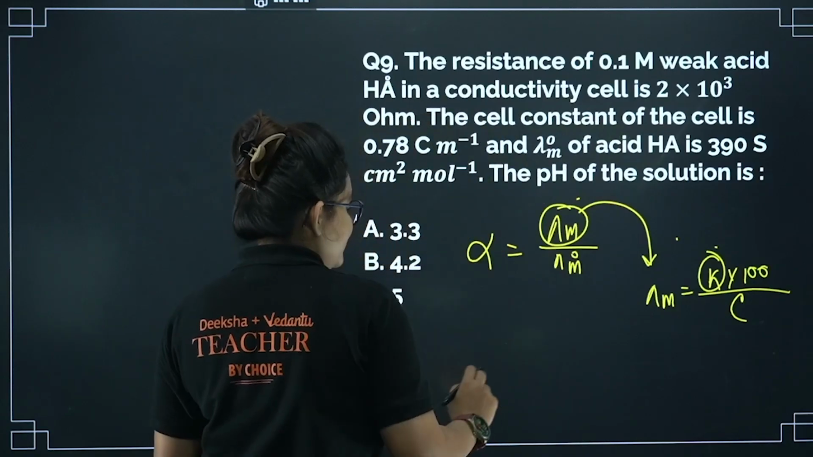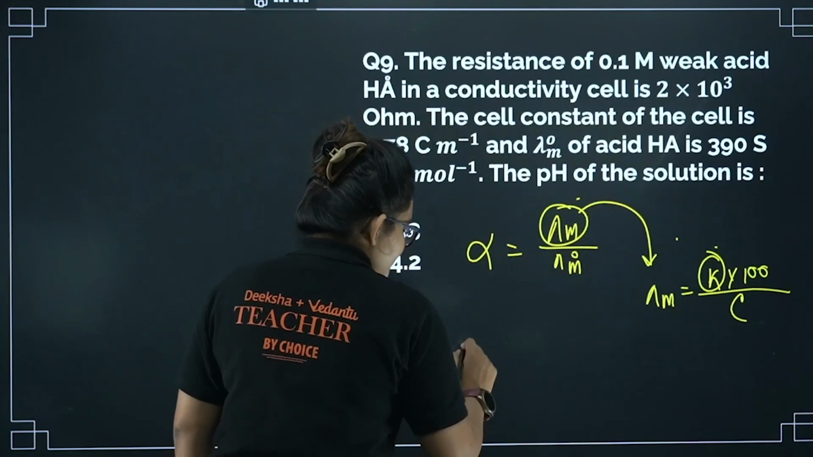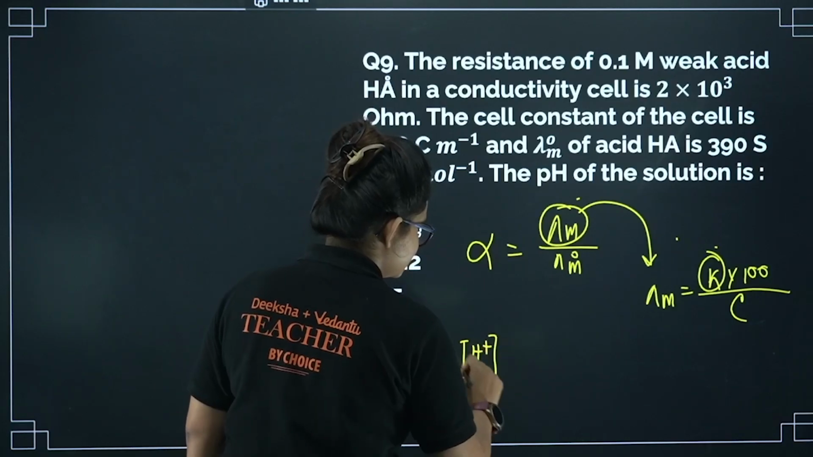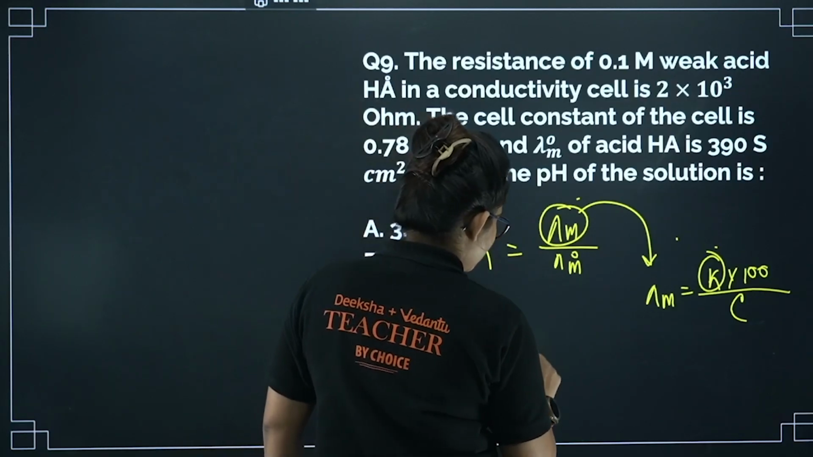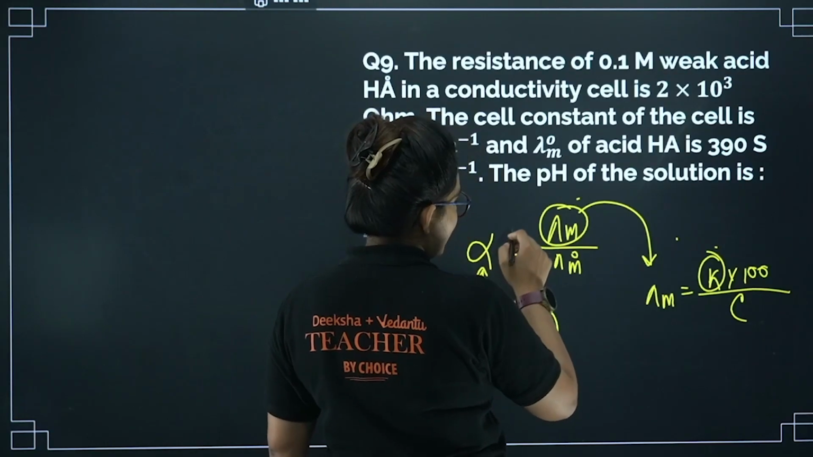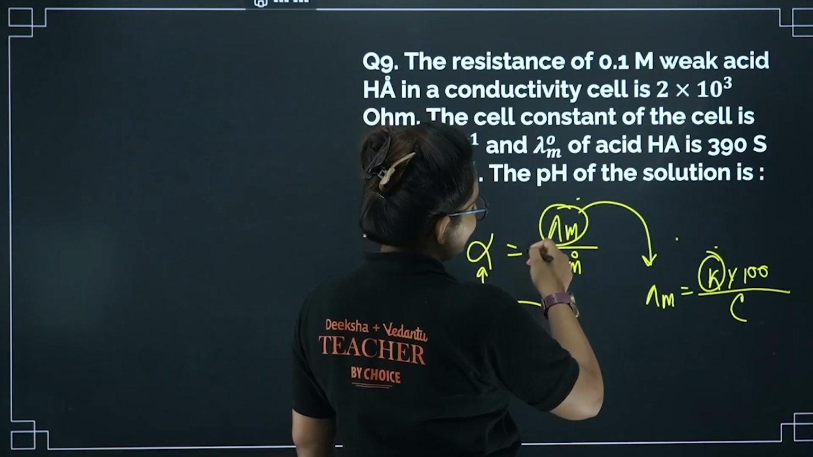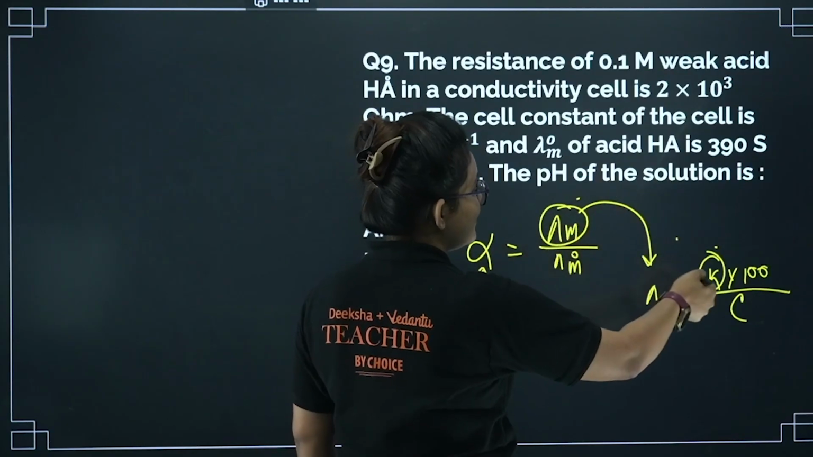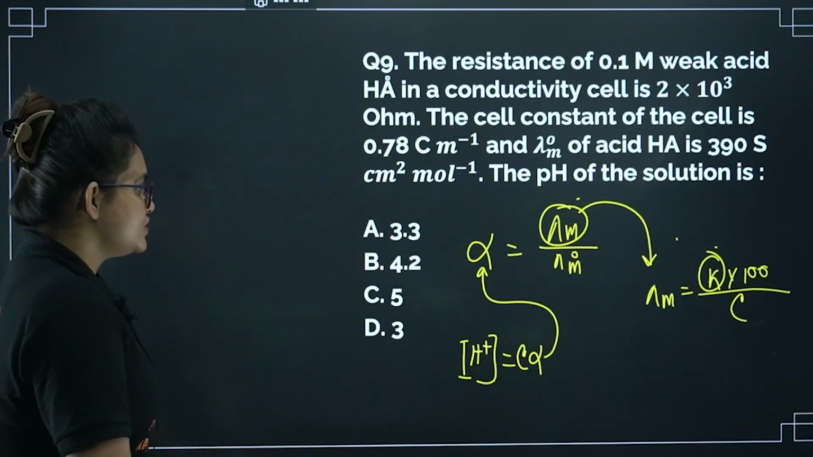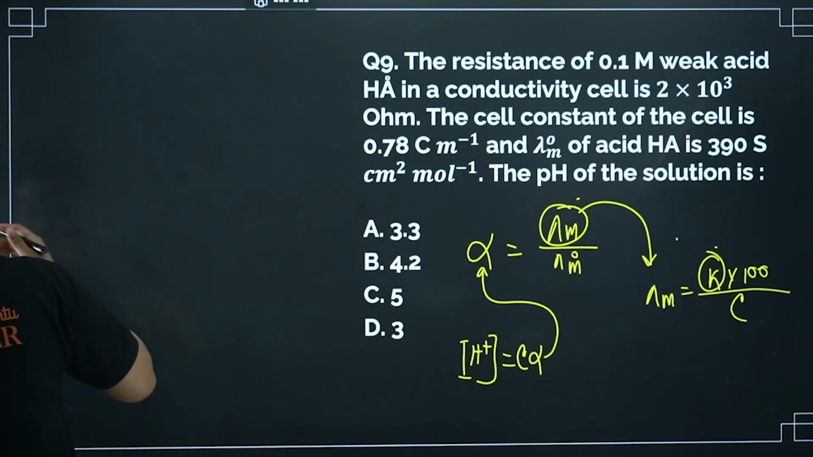Why are we calculating this? Understand again, because I have to calculate the pH, meaning I need the H plus concentration. H plus is nothing but C alpha. To calculate C alpha, I need alpha. To find alpha, I need lambda m. To find lambda m, I need kappa. Like that you have to analyze. So let's proceed with the kappa.